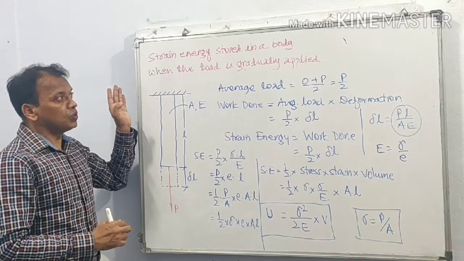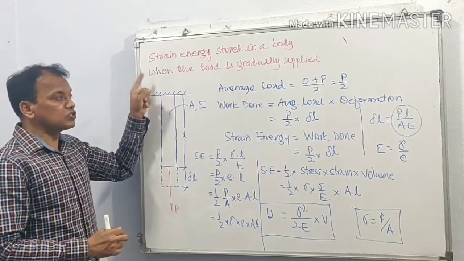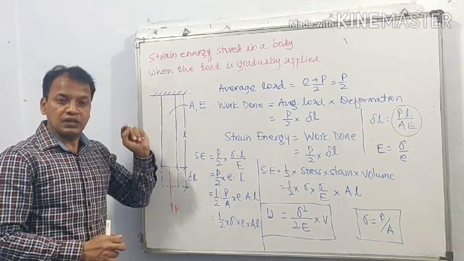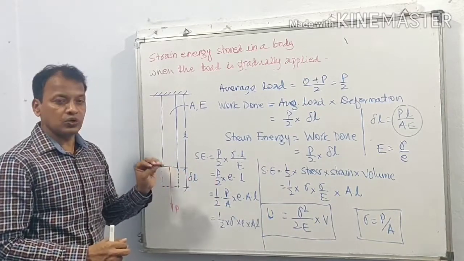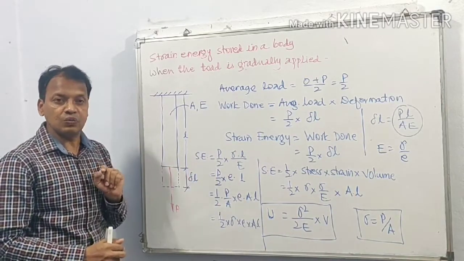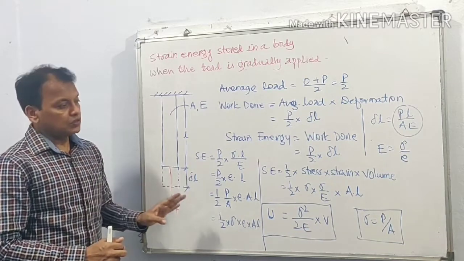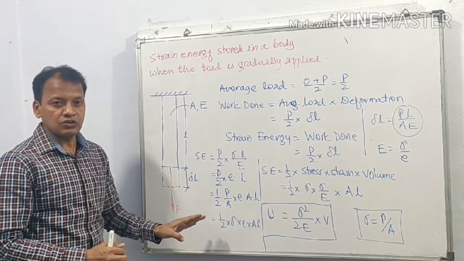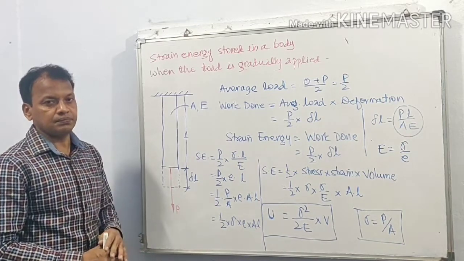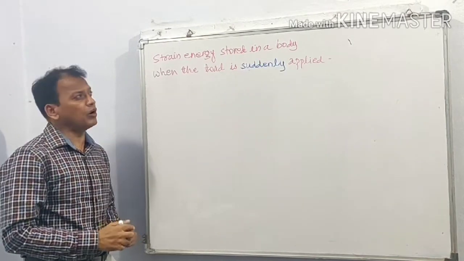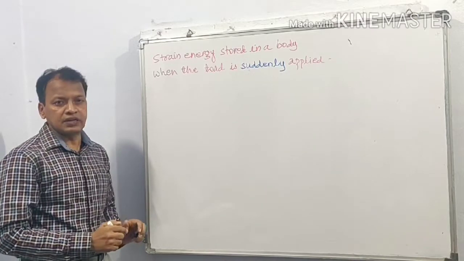When load is applied gradually, strain energy stored in the body can be calculated using the equation U is equal to sigma square upon 2E into V, where sigma is equal to P upon A. Using these equations, we are going to solve numericals. So remember this equation. Now strain energy stored in a body when the load is suddenly applied.